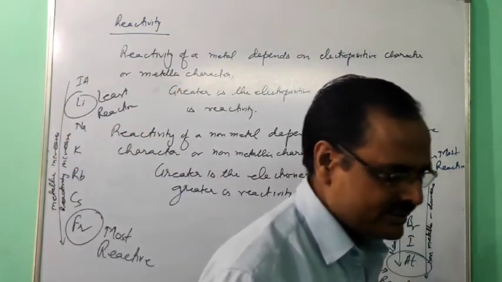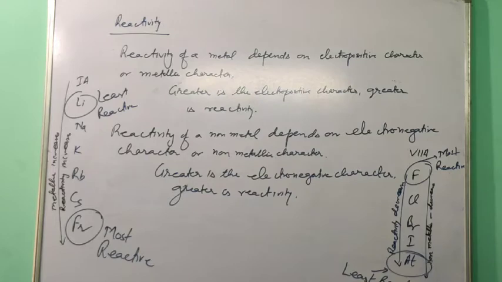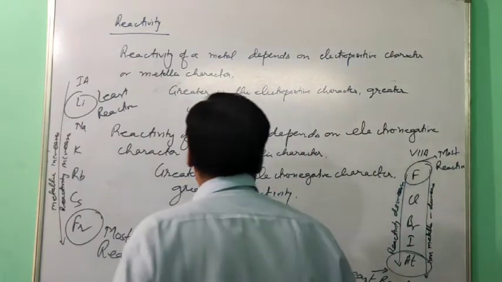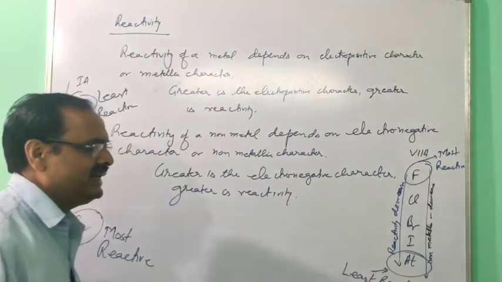Reactivity of a metal depends on electropositive character and reactivity of a non-metal depends on electronegative character. So if the metals are more electropositive, they will be more reactive, and if the metals are less electropositive, they will be less reactive. In the same way, reactivity of a non-metal depends on non-metallic character. If the non-metallic character is more, reactivity will be more, and if it is less, reactivity will be less.